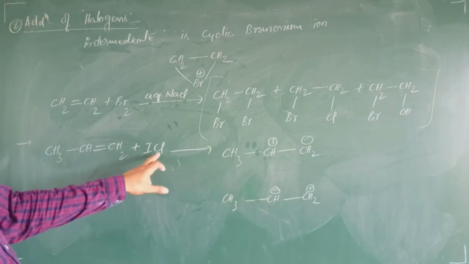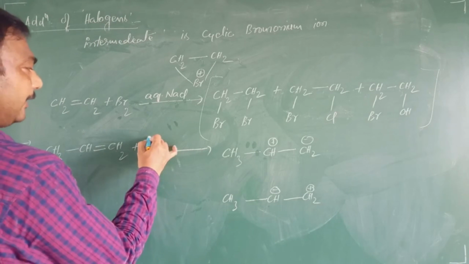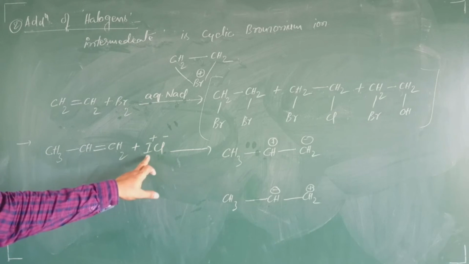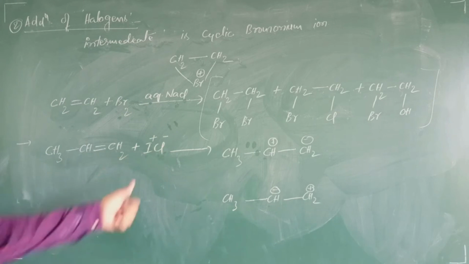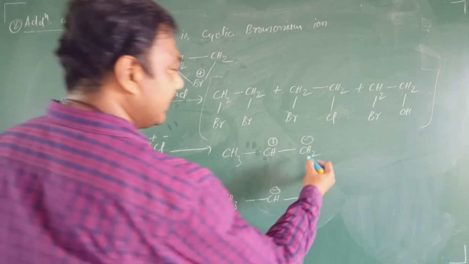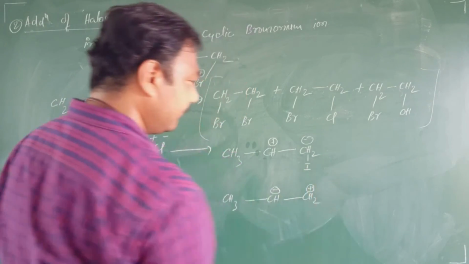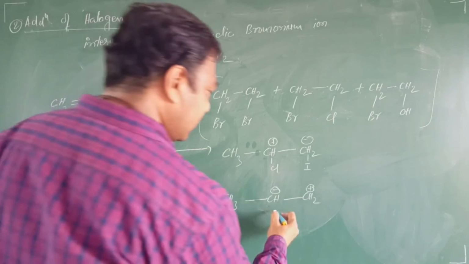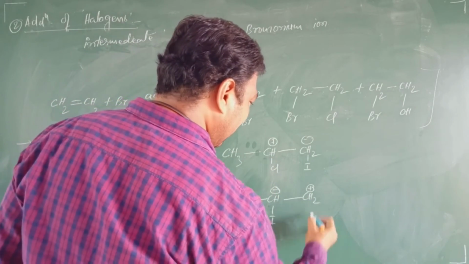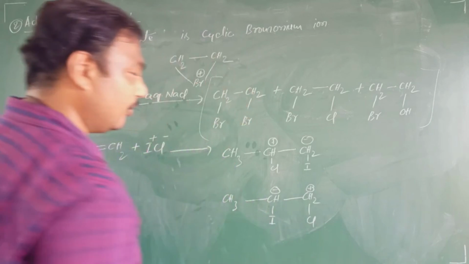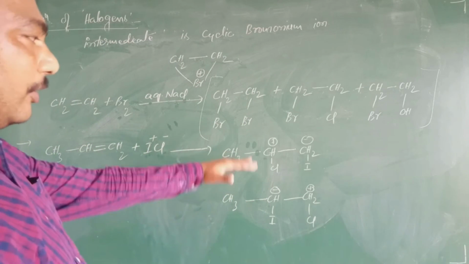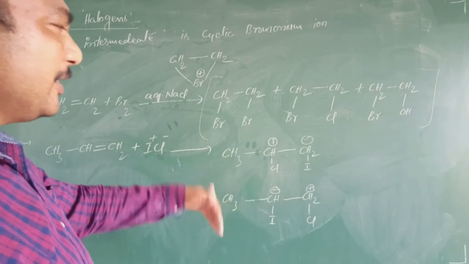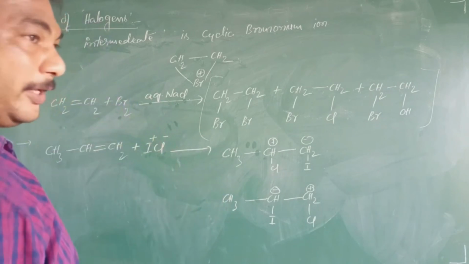Why? If I take ICl, here I plus, Cl minus, because chlorine is more electronegative when compared to iodine. Therefore, I plus generally gets attached over here, and chlorine should be added over here. In this case, iodine will be added over here and chlorine will be added over here. But out of these two products, one product will be the major, that means it is the mostly formed product.